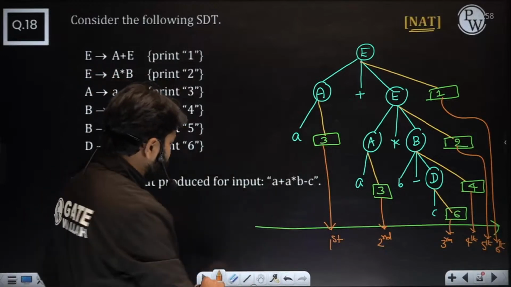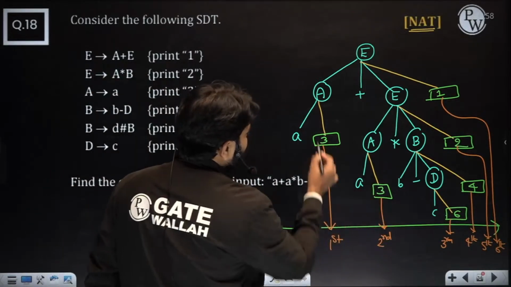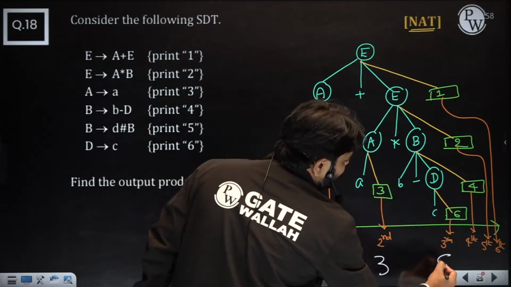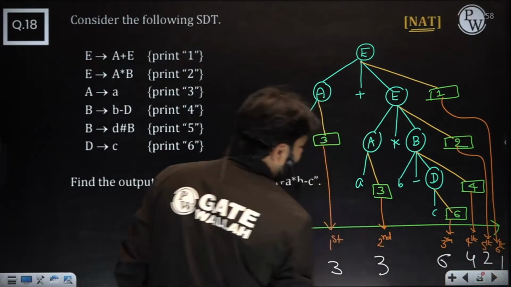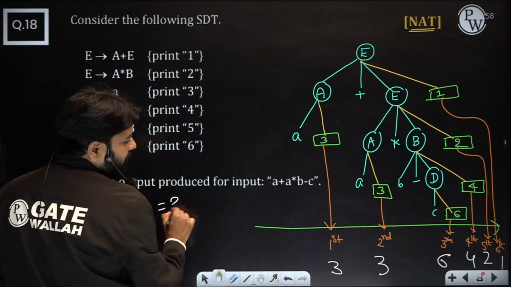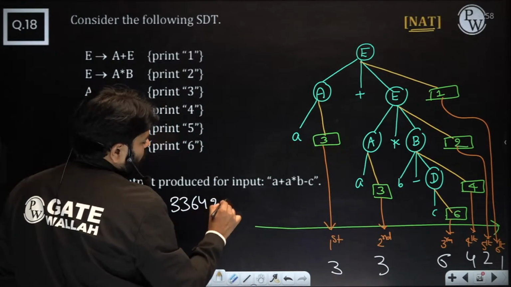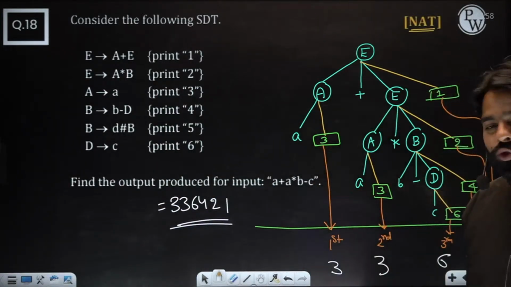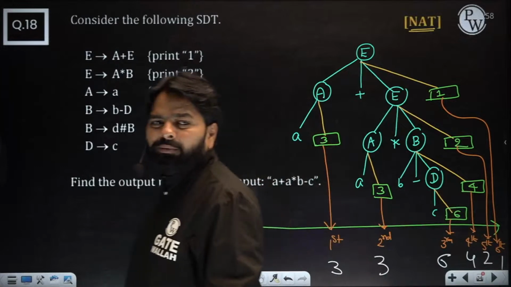So what is the first output? You can see the output, that is 3 here, and then 3, then 6, 4, 2, 1. What is that? Double 3, 6, 4, 2, 1. Everybody got the same answer? Double 3, 6, 4, 2, 1. Even that is a very big number, but it's so easy.